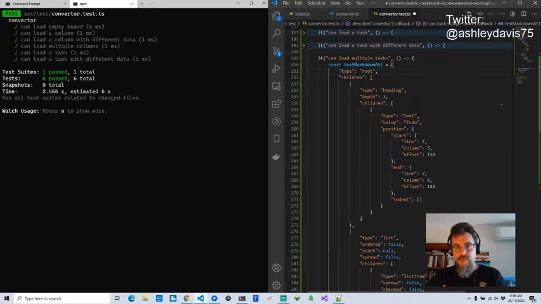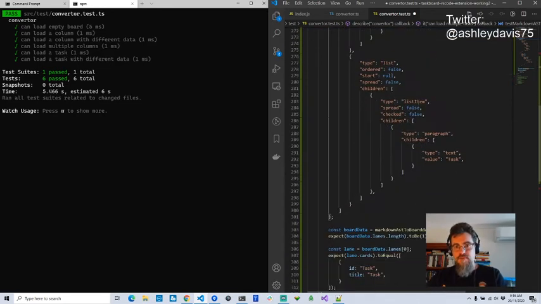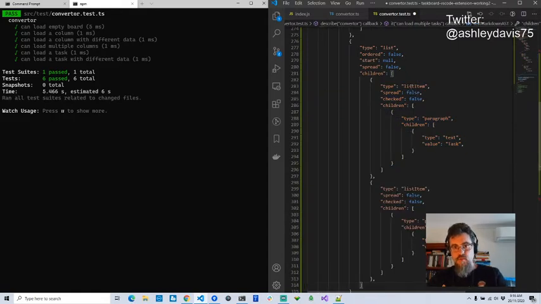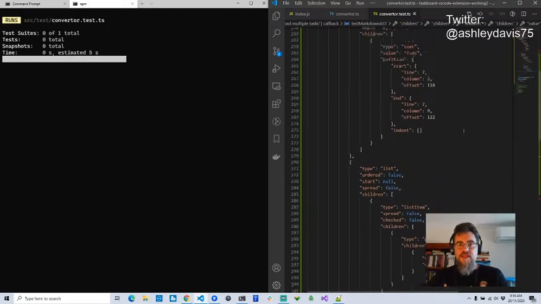Can load multiple tasks. So this time we're going to have multiple list items. We're just going to have two. So I'll duplicate that. So we've got one list item and two list items in our markdown abstract syntax tree. I'll call them task 1 and task 2. And then I'll collapse this.